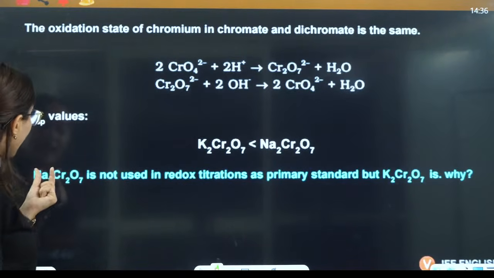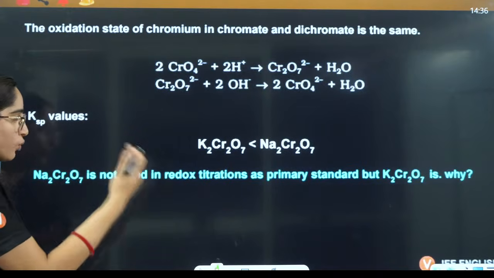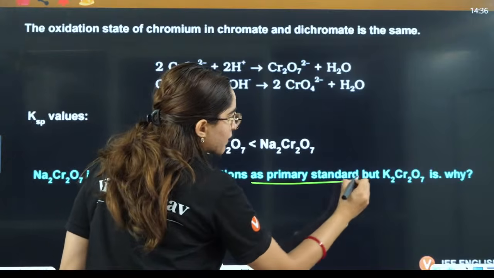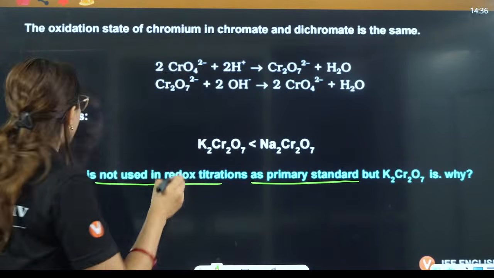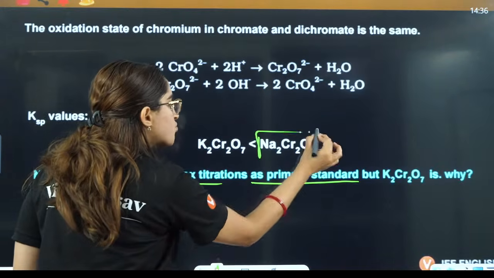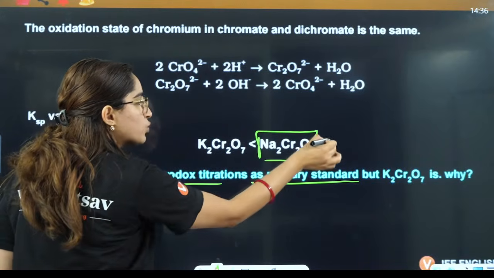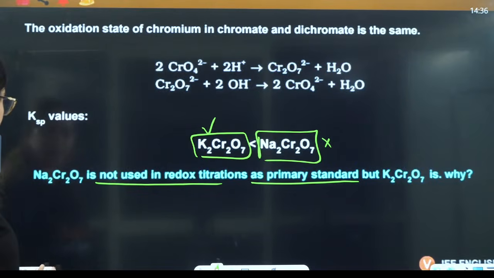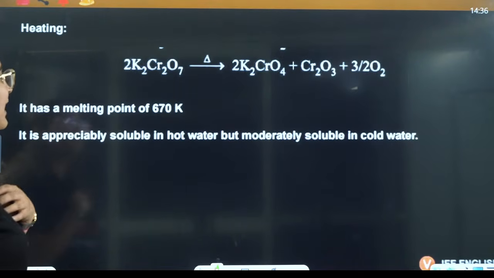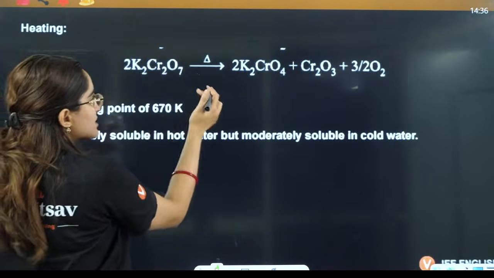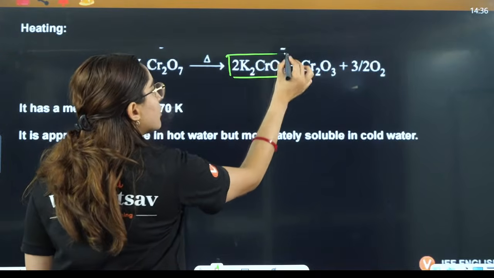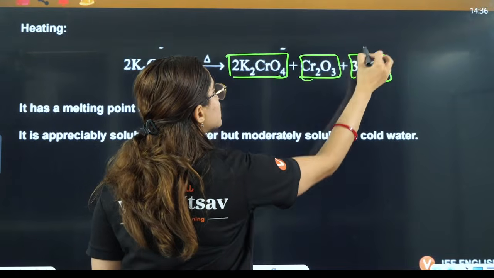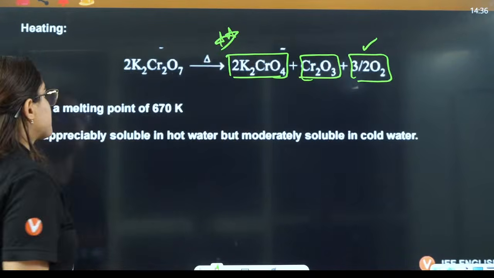Then why is Na2Cr2O7 not used in redox titrations as a primary standard, but K2Cr2O7 is used? Because of the Ksp: this one is more soluble, that is why it is not used. This one is less soluble, that is why it is used in redox titrations, right? Then if you heat K2Cr2O7, it will give you potassium chromate, Cr2O3 and oxygen. This is also a very important reaction.